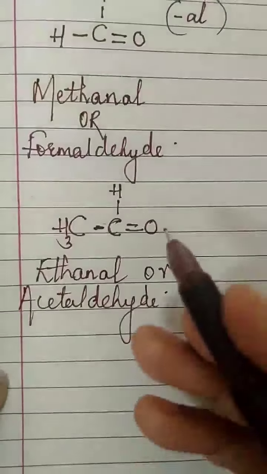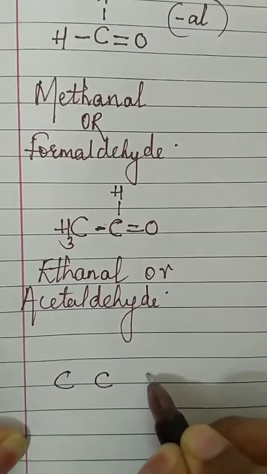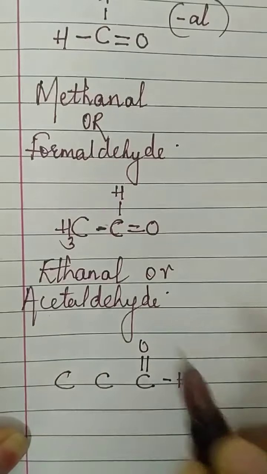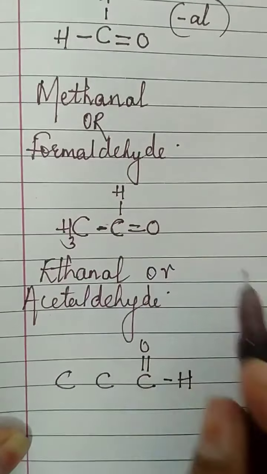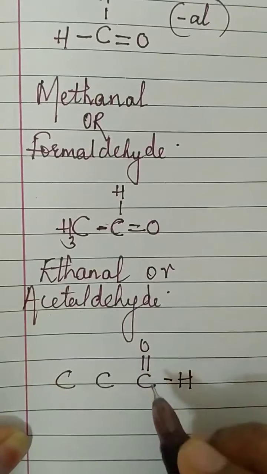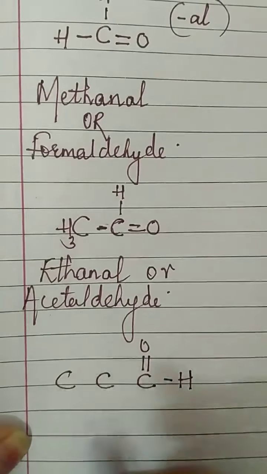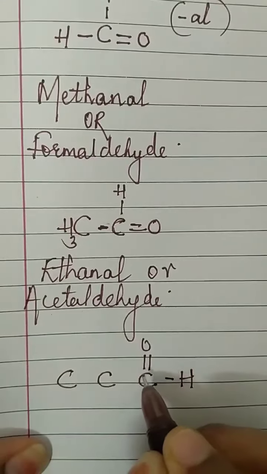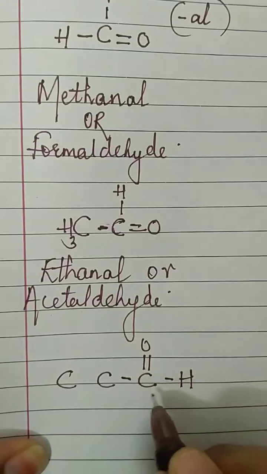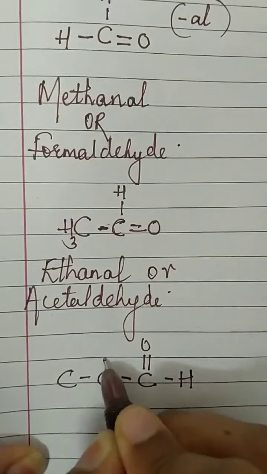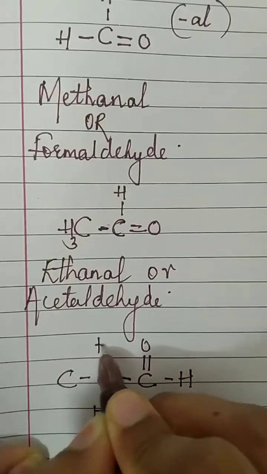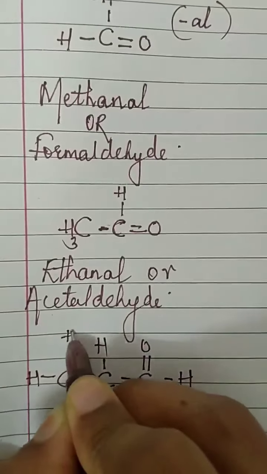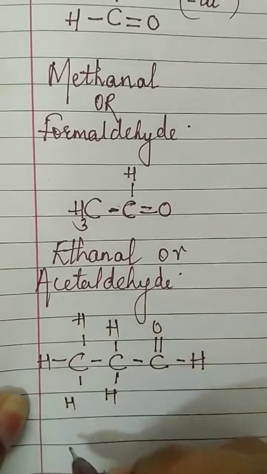Now let us form the next one. Methane, ethane, propane. To make an aldehyde, we need the double bond O and H. Okay, it is not compulsory that you write on this side only; don't generalize it. Anywhere I can form the double bond for carbon. It can be to this carbon or this carbon. Any one carbon I can select. For the time being I have selected this carbon. Now let us look at the valency. For this carbon 1, 2, 3, 4. Happy. For this carbon 1, 2, 3, 4, H, H. For this carbon 1, 2, 3, 4, H, H, H. How will be the condensed form?